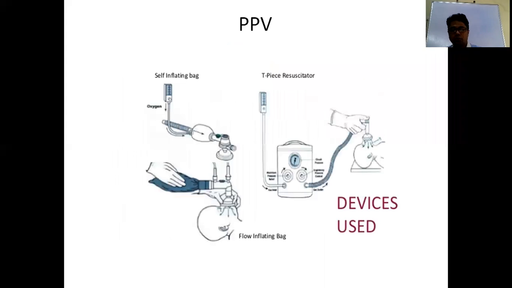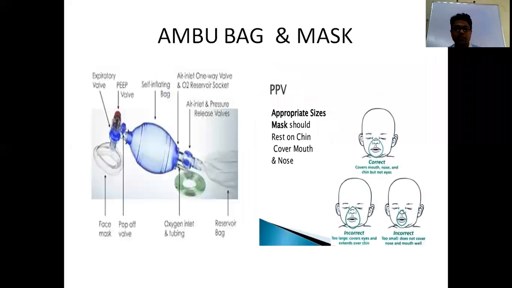So these are the equipments we are using for positive pressure ventilations. In the exam we ask what are the parts of your Ambu bag. You have to say all these things: what are the valves, what are the inlet and outlet. Then the mask should cover your nose and your mouth. It should not cover your eyes. So proper fixation of the mask is required. That is the Ambu bag.